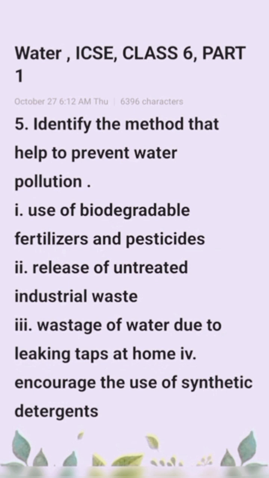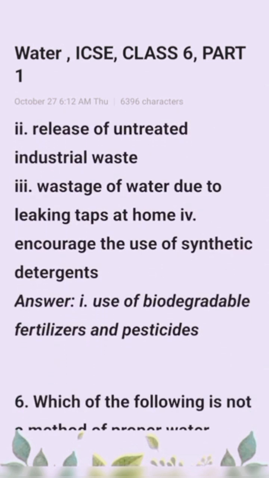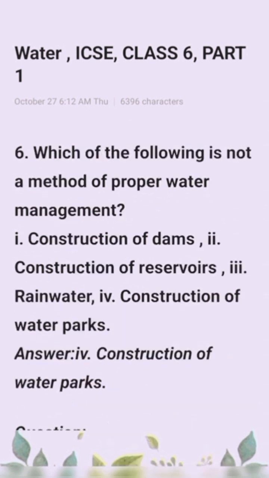Option 4, encourage the use of synthetic detergent. Option 1, that is the use of biodegradable fertilizer and pesticide. Okay. Next question, which of the following is not a method for water management? Option 1, construction of dams. Option 2, construction of reservoirs. Option 3, rainwater. Option 4, construction of water park. Answer, option 4, construction of water park.